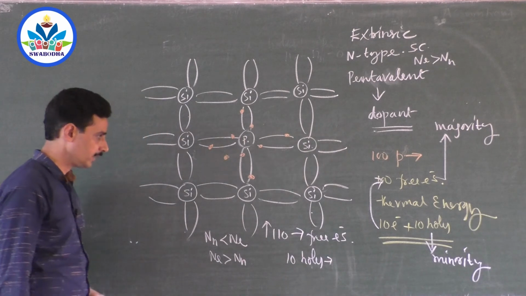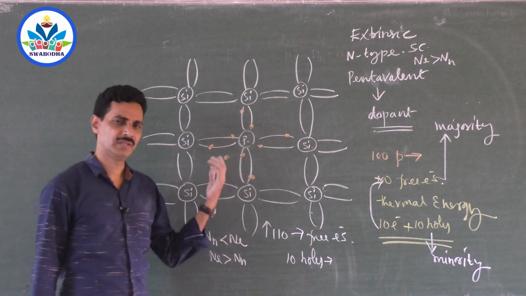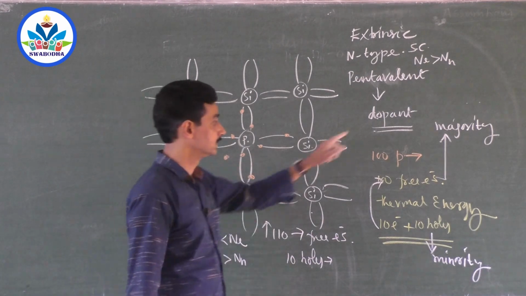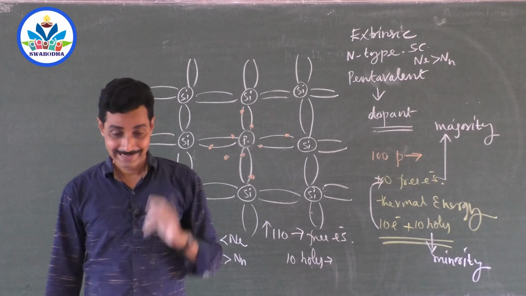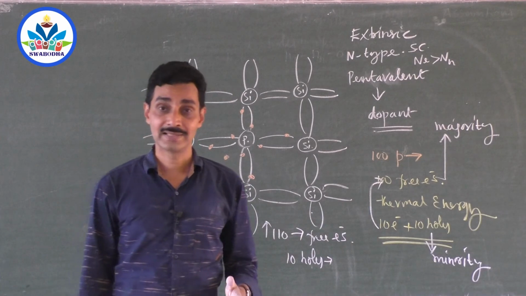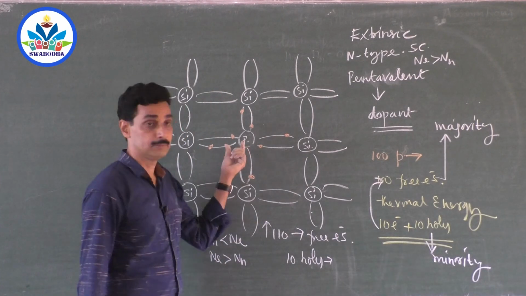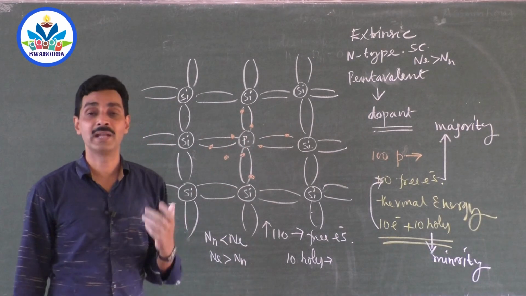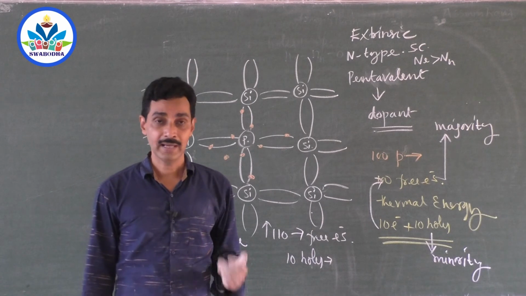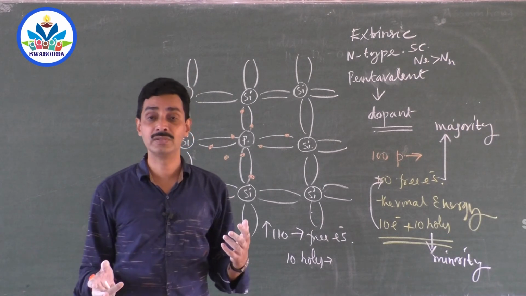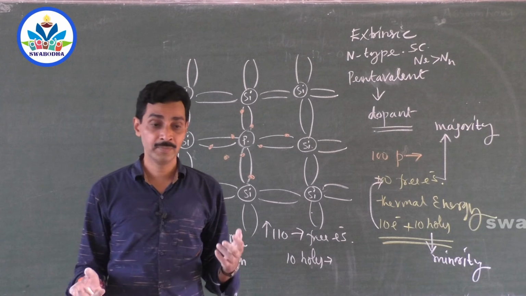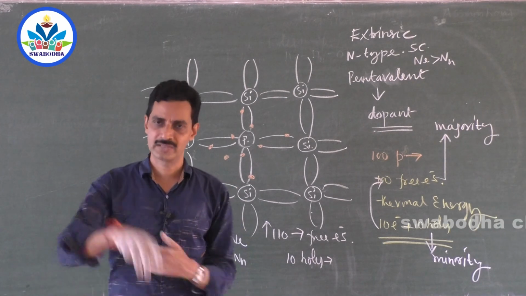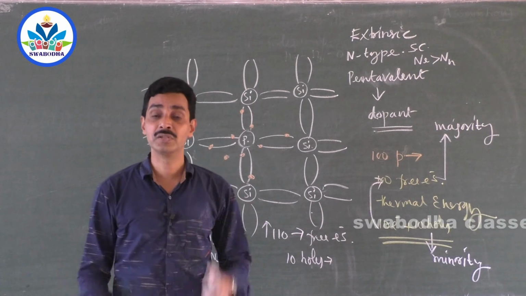So if you want many free electrons, you can add more phosphorus atoms. But that dopant atom, phosphorus, is selected in such a way that it should exactly fit into this silicon place. The atom size should be comparable, that is one thing. Secondly, its crystal lattice shouldn't be disturbed. So when you replace many silicon atoms by phosphorus atoms, the strength of the material shouldn't be lost.